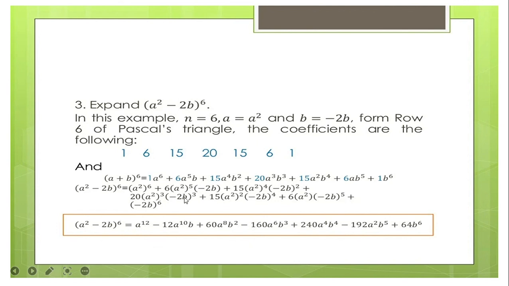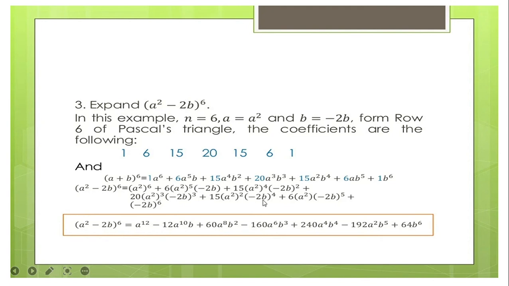Minus, okay, so we have here, this is 20a to the power of 5. 3 times 2, 6 di ay. This is 20a to the power of 6, and then negative 2b to the power of 3 is negative 2 times negative 2 times negative 2, that is negative 8 to the power of b to the power of 3. So negative 8 times 20, that is negative 160, a to the power of 6, b to the power of 3.